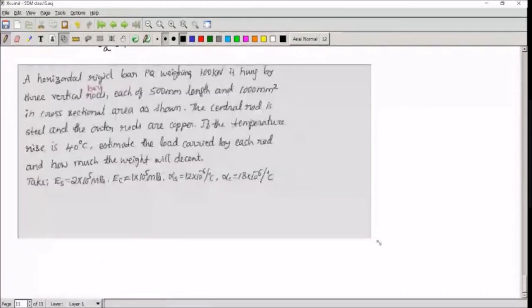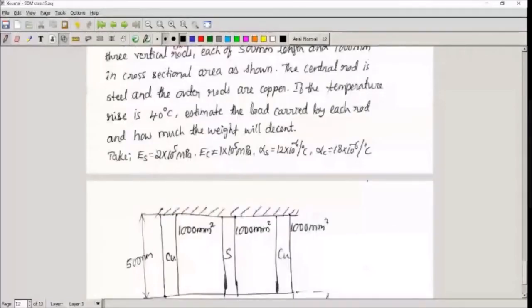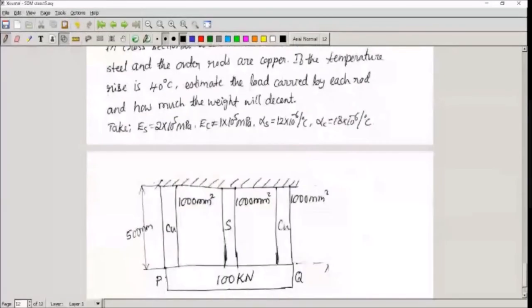A horizontal rigid bar PQ weighing 100 kilonewton is hung by three vertical bars or rods, each of 500 mm length and 1000 mm square in cross section as shown. The central rod is steel and the outer rods are copper. If the temperature rises 40 degrees Celsius, estimate the load carried by each rod and how much the weight will descend. See, this PQ is a horizontal rigid bar which weighs 100 kilonewton.